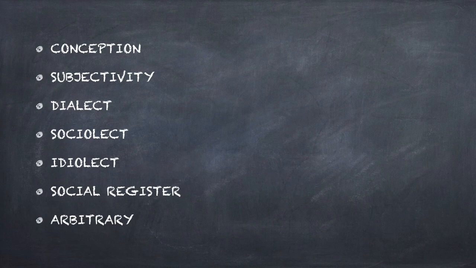Then we have conception, subjectivity, dialect, sociolect, idiolect, social register, and arbitrary. So we are going to talk about these ideas that form the class of English vocabulary.